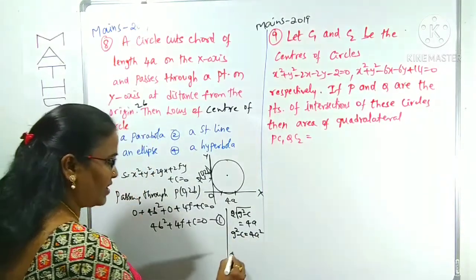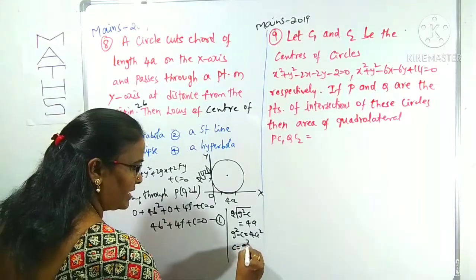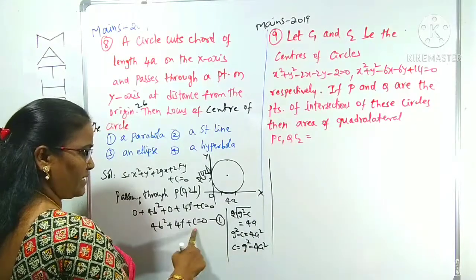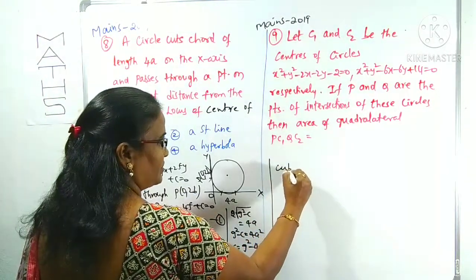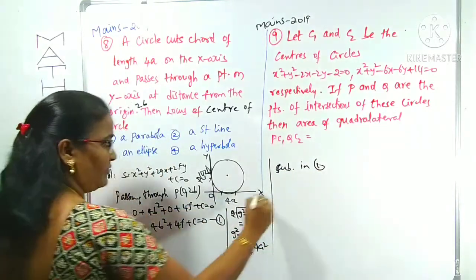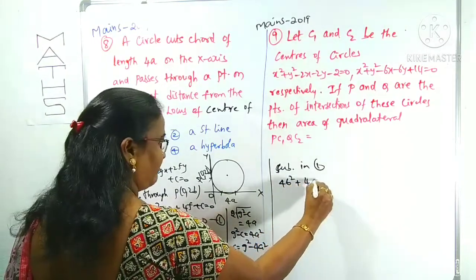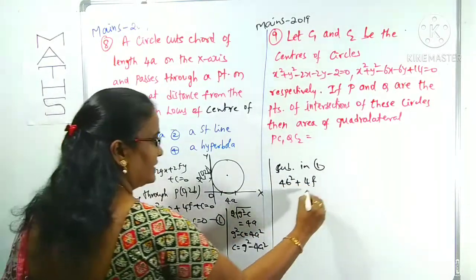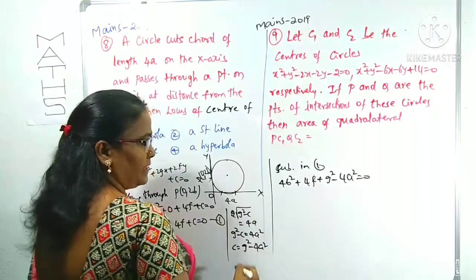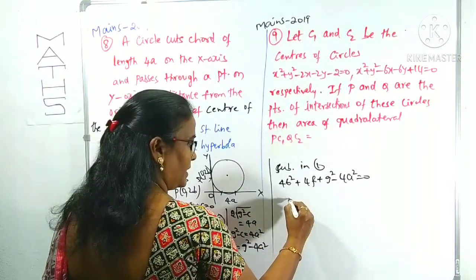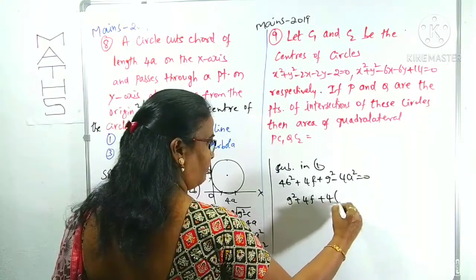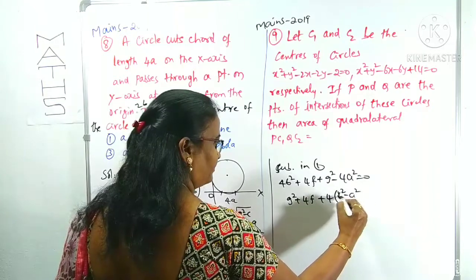Okay, from this, c is what? c is g square minus 4a square. Substitute in 1. In place of c we can replace it here: 4b square plus 4f is as it is, and in place of c we write g square minus 4a square, equals 0. Again I am rewriting this as g square plus 4f plus 4 of b square minus a square equals 0.